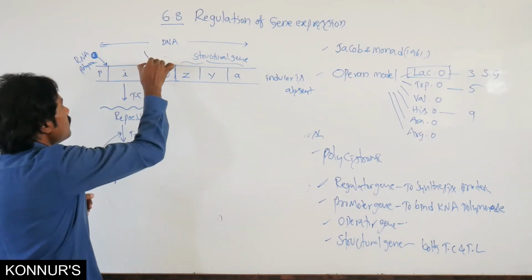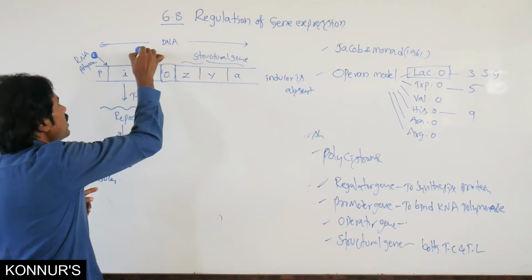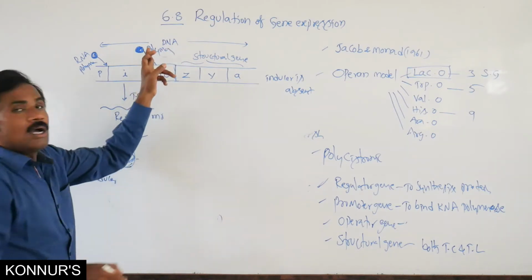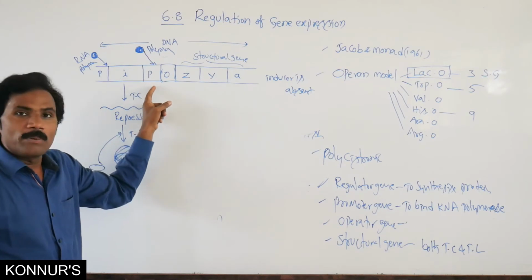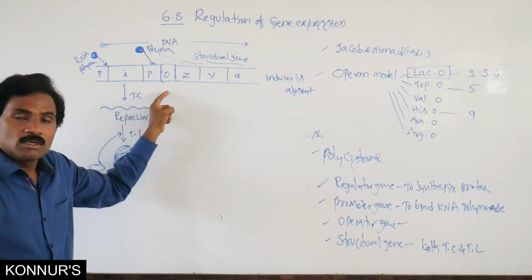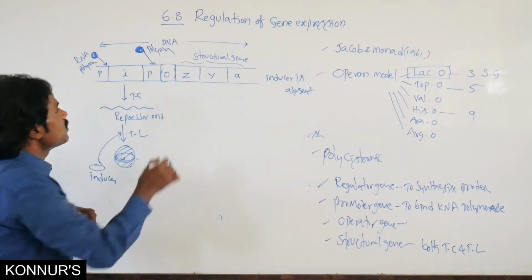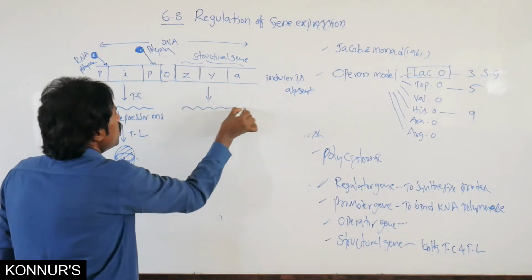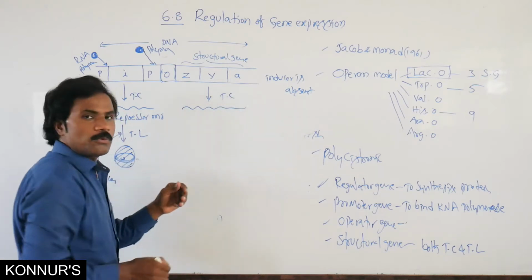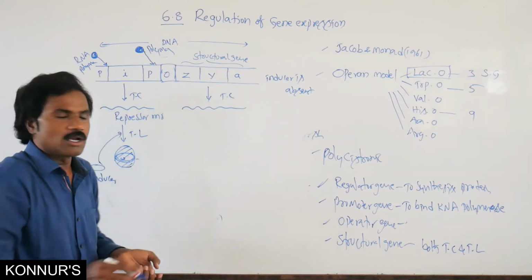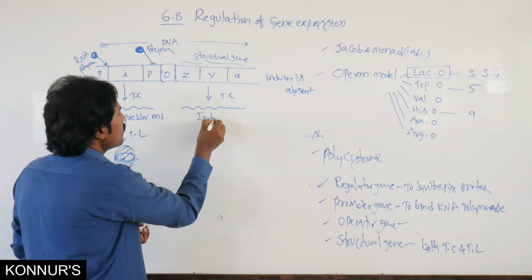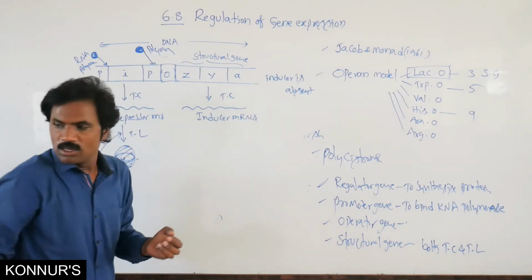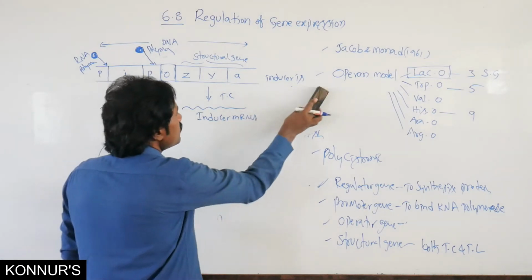Then automatically the RNA polymerase binds on the promoter gene, and the further process takes place. That means the structural genes undergo the transcription process to form mRNA. That means here, the inducer is present.